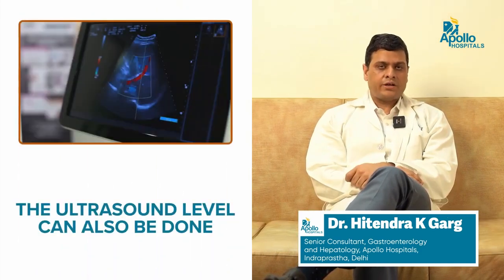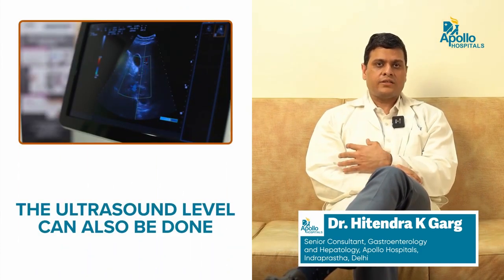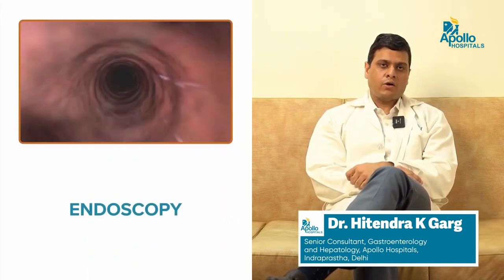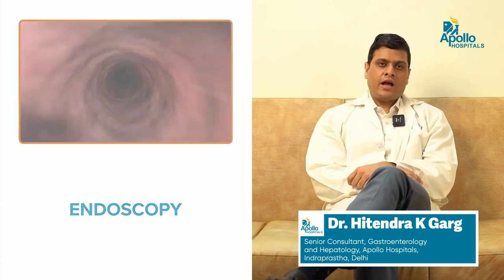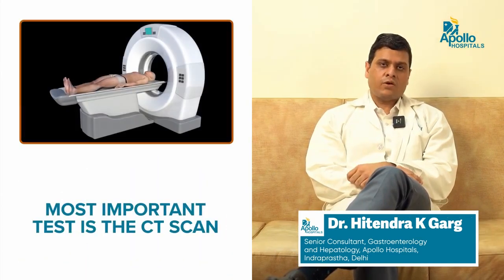If these tests are normal, you can move forward to an ultrasound. On ultrasound, you can see an alteration in the echotexture of the liver, ascites, collaterals, and an increase in the size of the portal vein. Another test is endoscopy, where you can find varices. And lastly, the most important test is the CT scan of the liver.